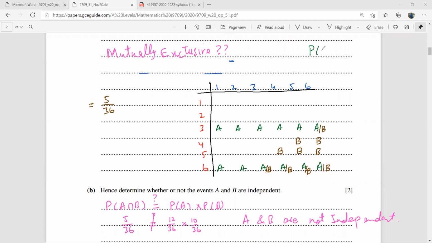The probability of A and B has to be equal to 0. So this is equal to 5 over 36. So this is not equal to 0. So this means they are not mutually exclusive. So you must be familiar with these terms, the mutually exclusive and the independent events.